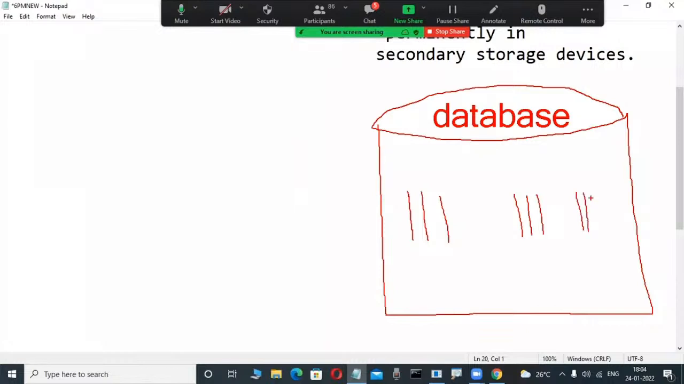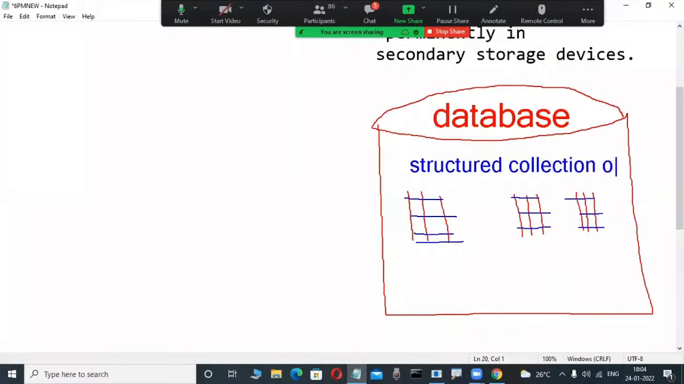Today, I will tell you about the relational data model concept. Based on that only, they implement these products. These are called relational databases. Here, a structured collection of data is there. This is what I told in the previous class. Always these databases store a structured collection of data, in an organized fashion.